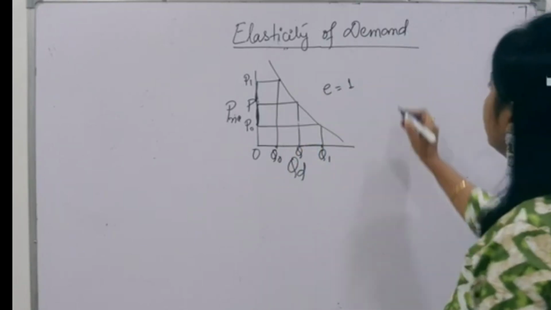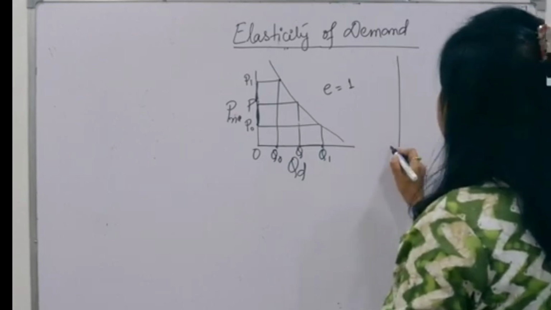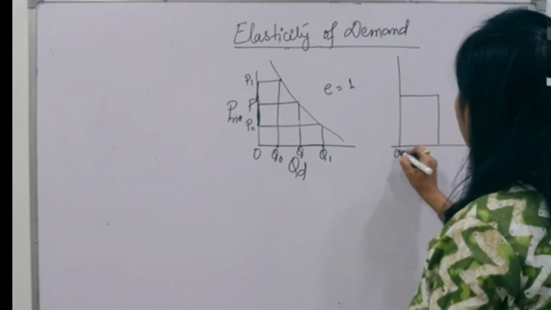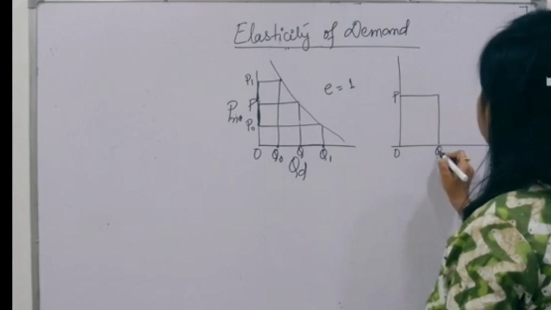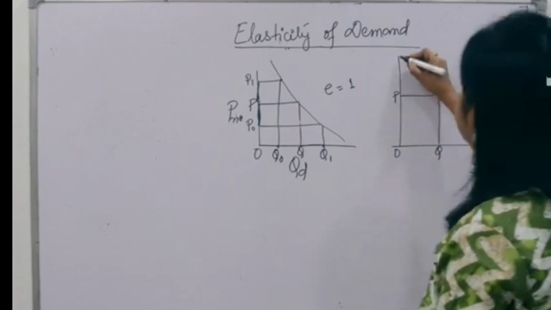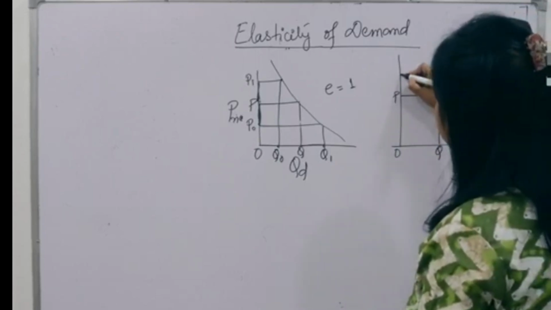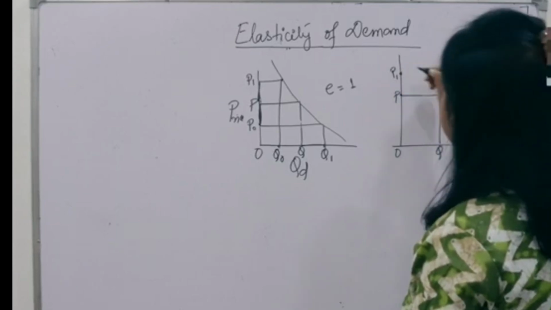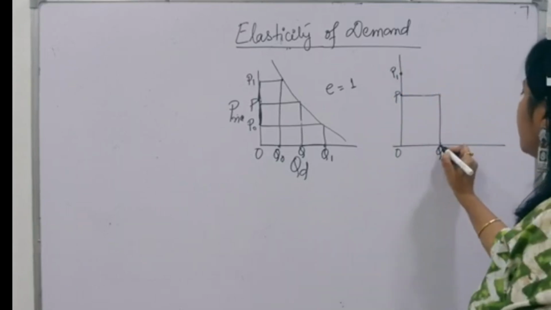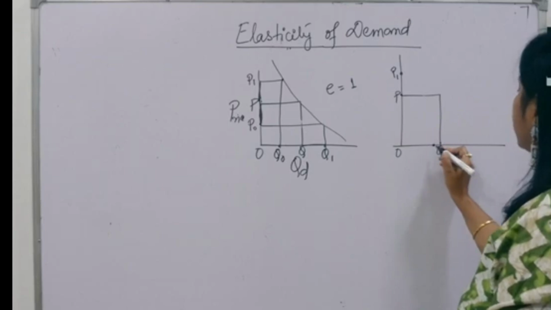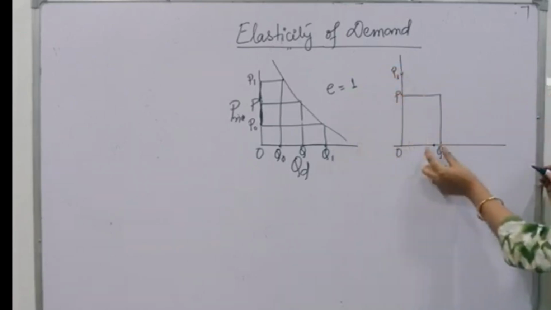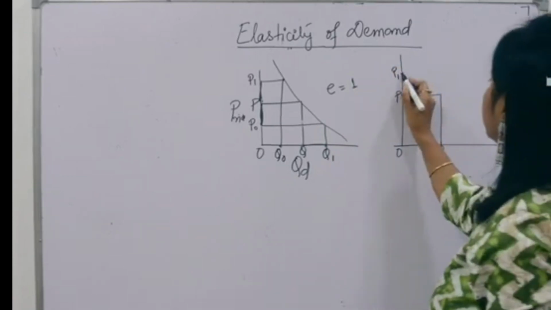Okay, friends? Now let's see. Original price is OP and original quantity is OQ. Now the price increases by OP1. So demand will fall. Suppose the demand is falling only this much. See, the price has increased this much, and demand is falling only this much.